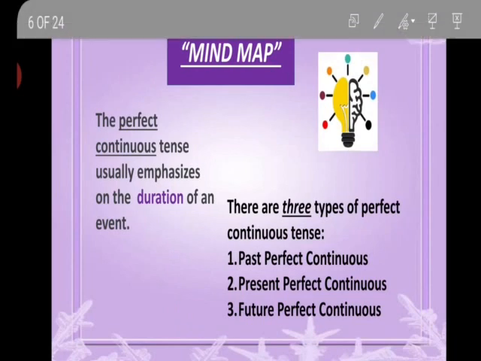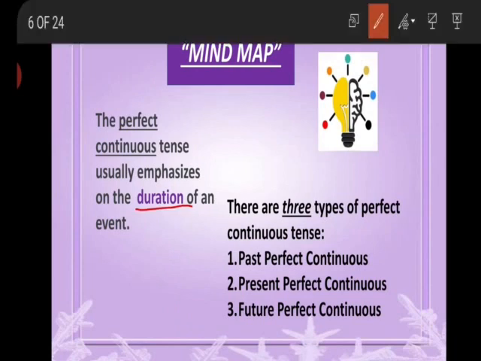Okay, mind map. The perfect continuous tense usually emphasizes the duration of an event, the time at which the action has been taking place. So perfect continuous tenses usually indicate the duration of an event.